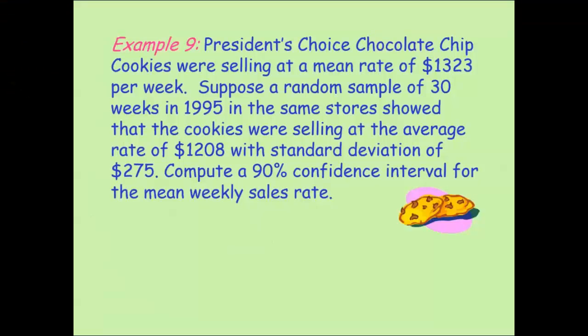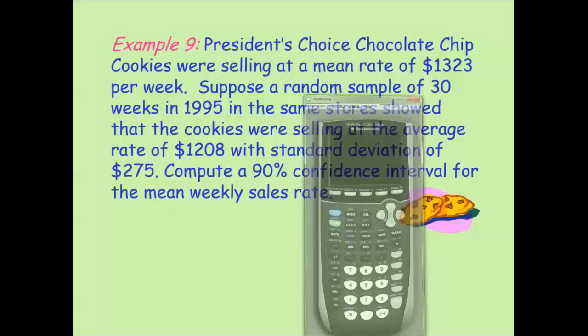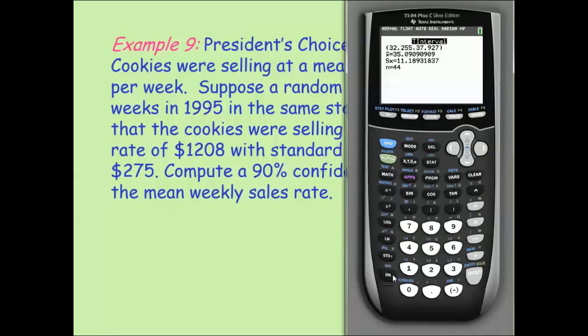Okay, continuing along with this example, let's see. Same information. What would a 90% confidence interval look like? And I think that one we can go to our calculator. And let's compare. So let's go to stat tests, and we want a t-interval.